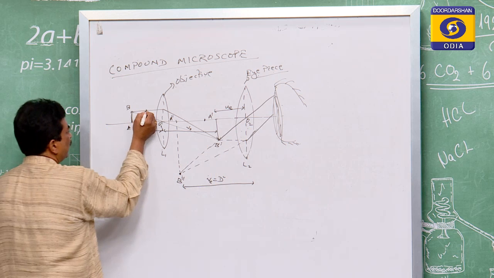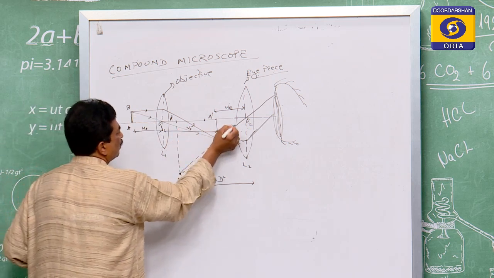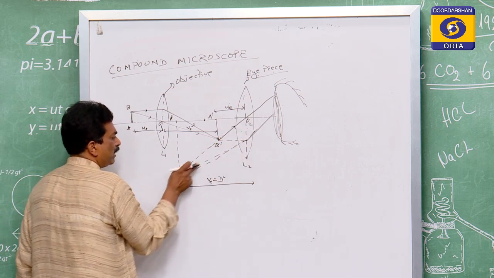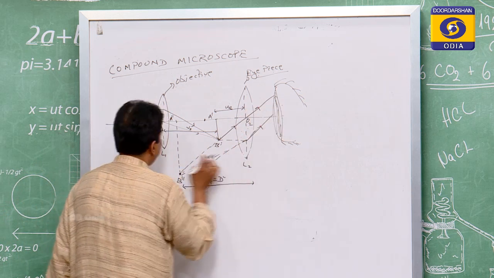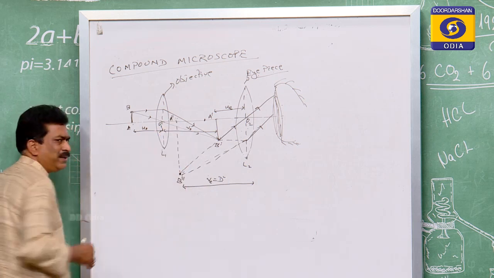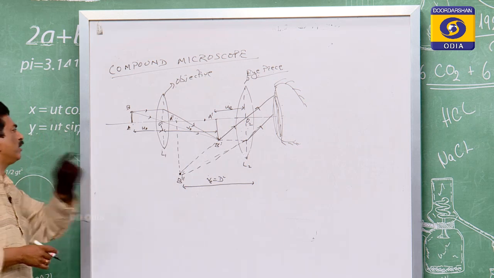So now this is the incident ray, this is the refracted, this is the undeviated, these two are passing in this way, and meeting at this point. So this is the eye. Here the eye is observing the image of AB as A double dash B double dash. Now we have to find how the magnification is to be determined.